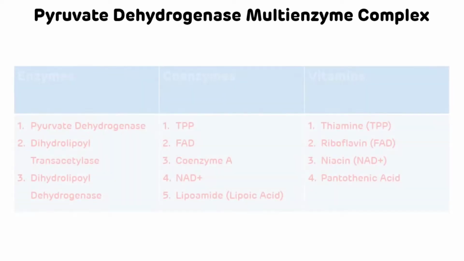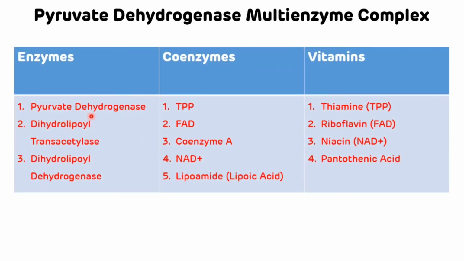Now we will see detail of pyruvate dehydrogenase multi-enzyme complex. This multi-enzyme complex contains three enzymes, that is pyruvate dehydrogenase, dihydrolipoyl transacetylase, and the third enzyme is dihydrolipoyl dehydrogenase, and it contains five coenzymes. First one is thiamine pyrophosphate, which is the coenzyme of vitamin B1, that is thiamine.